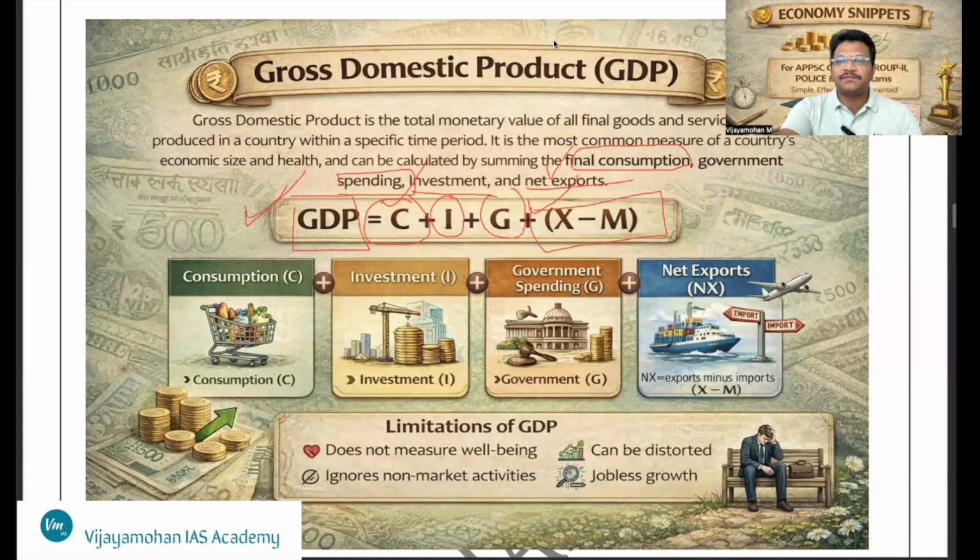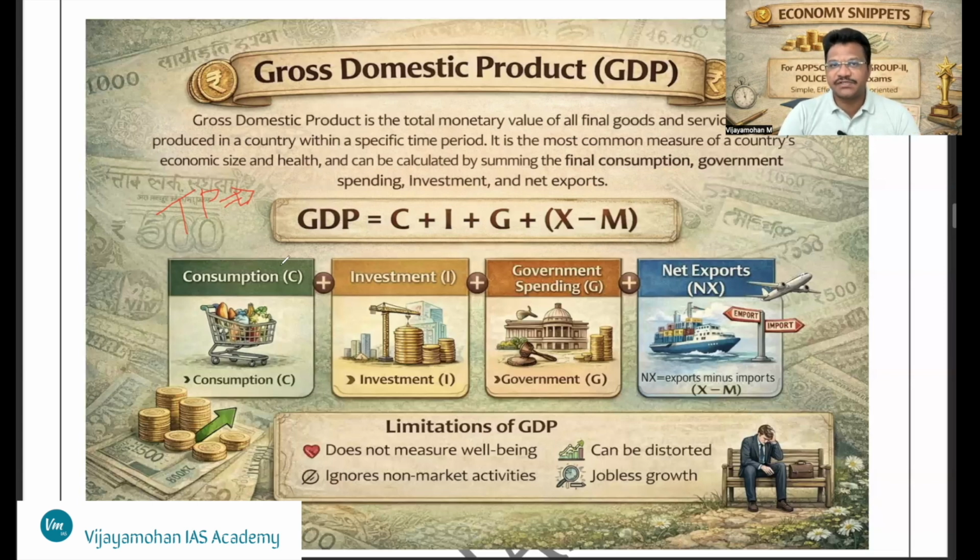However, GDP has some limitations. But one more thing I wanted to add is that GDP doesn't include transfer payments. Why? Because transfer payments are one-way payments. They don't include any exchange of goods and services, and mostly they are payments to the people from the government.